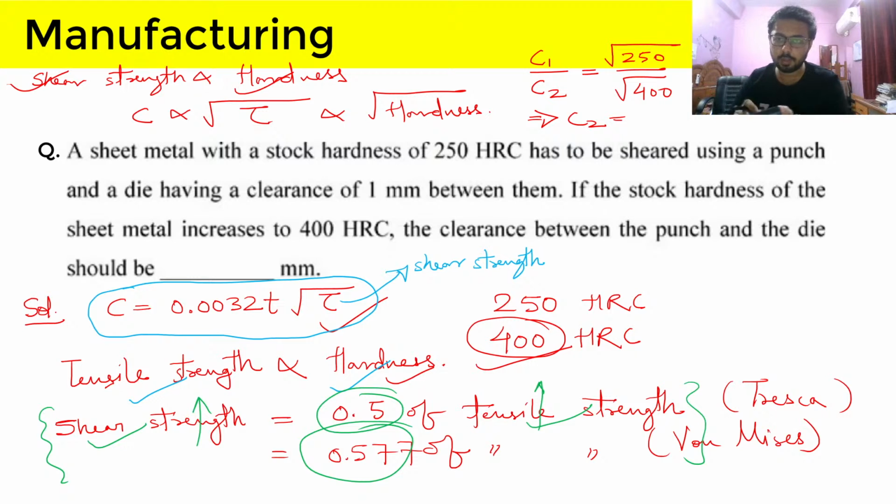Let us see if it is correct. The answer is very much correct. My answer is also coming out as 1.2649, so we will write the answer as 1.265. Okay, so this is the correct answer.